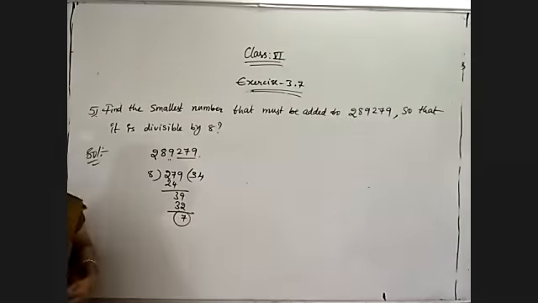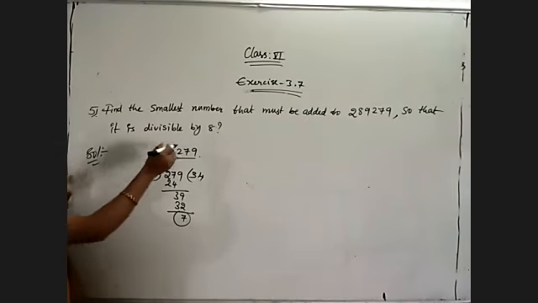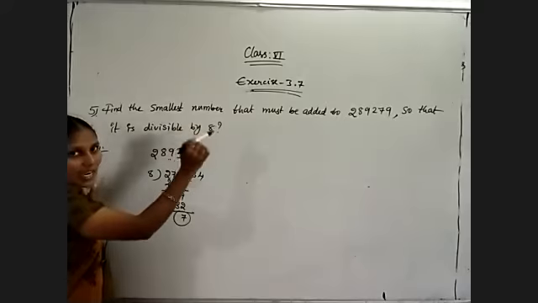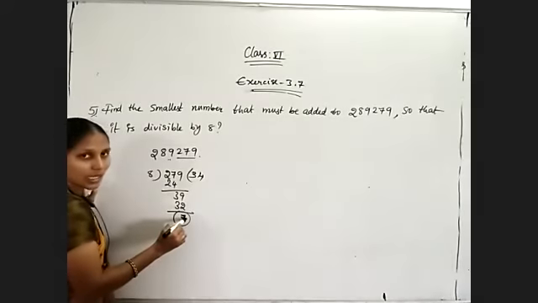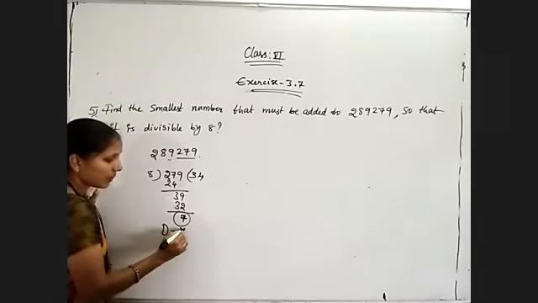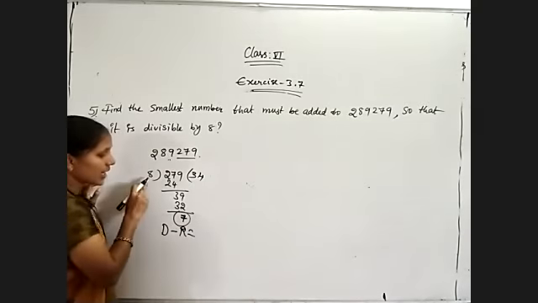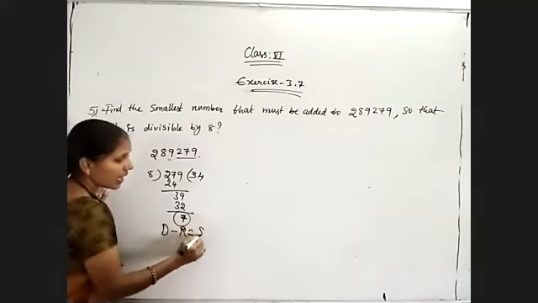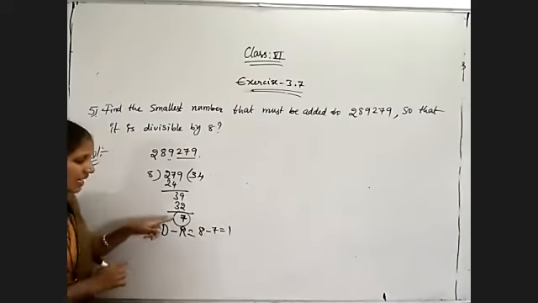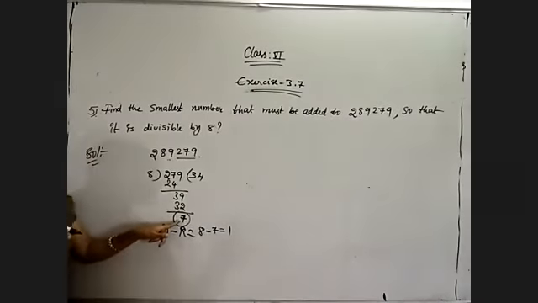So in this case, like in the first exercise, we did some questions like this with the divisibility rule of 5 and 10. Whenever they are asking for the smallest number that must be added, whatever remainder is there, the number to add is the divisor 8 minus the remainder. Take the difference between the divisor and the remainder, that is 8 minus 7, which is equal to 1. The remainder is 7. By adding 1, we will get 8. That means 280 is definitely divisible by 8.